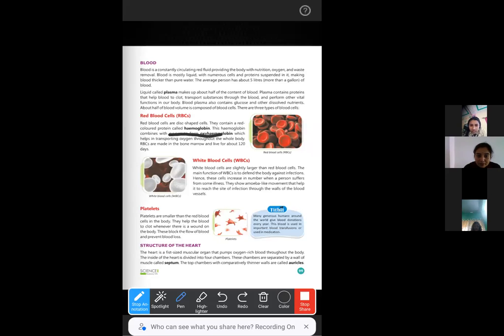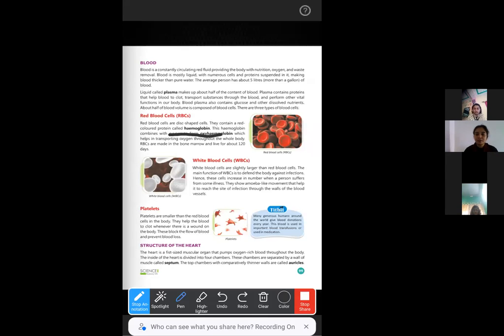They show amoeba-like movement that helps them reach the site of infection through the walls of the blood vessel. So they can go through the blood vessels and reach. Suppose any pathogen has entered our body, and whenever the signal reaches the white blood cell, it will directly reach the site of infection.